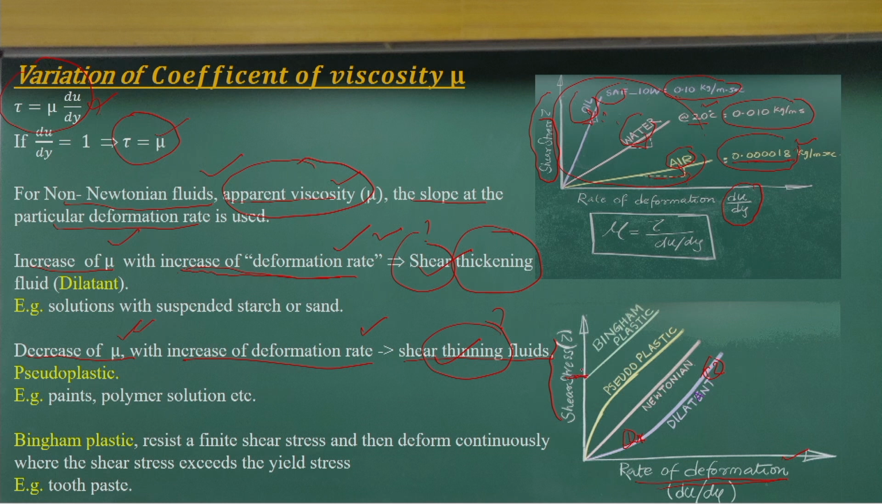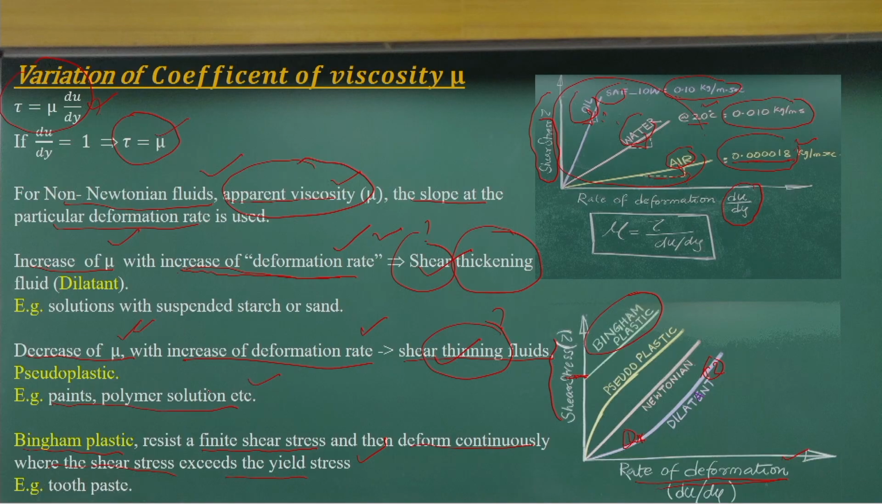So, the material responds to the shear force as deformation starts. That is the reason you will have a limiting finite shear stress. After that, you will have the shear stress and the rate of deformation. This is what we talk about as Bingham plastics, which resist a finite shear stress and deform continuously when the shear stress exceeds this yield stress. That is the behavior you see with toothpaste flow.